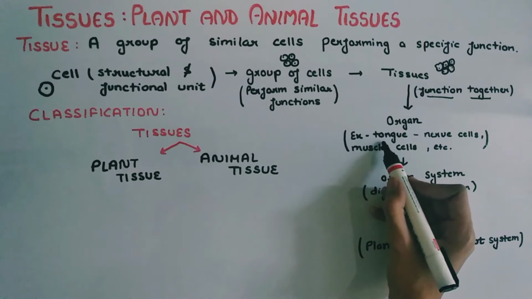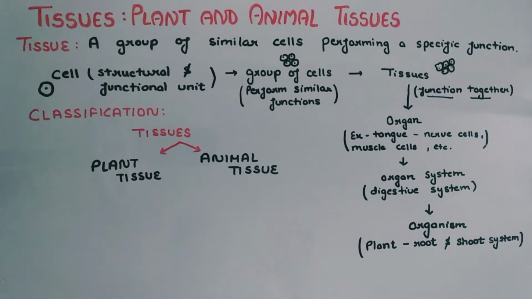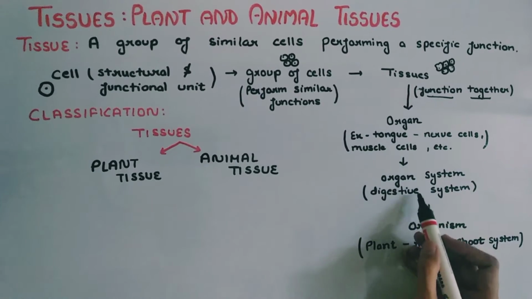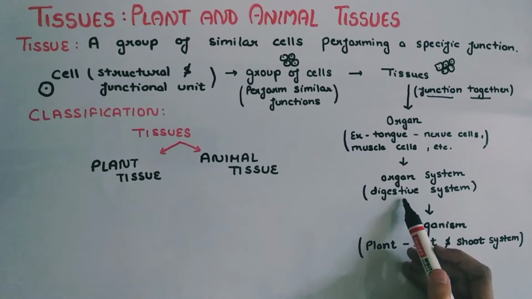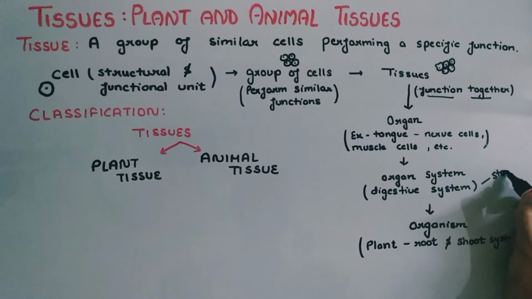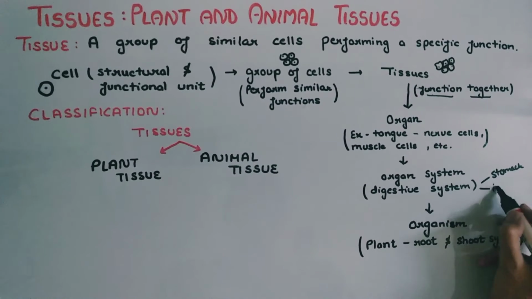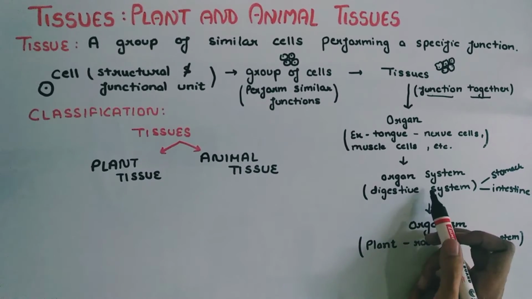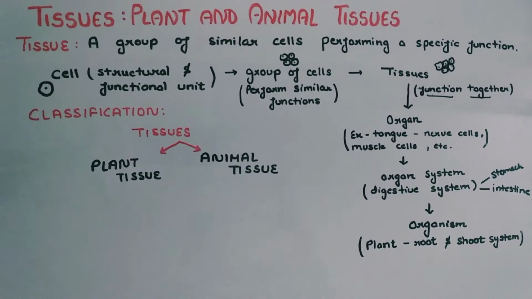For example, here we have the example of the tongue. Our tongue contains various groups of tissues like nerve cells, muscle cells, epithelial cells, and we know that a number of cells form tissues. Various organs contribute to form an organ system. For example, we have the digestive system. Our digestive system contains various organs like the stomach and the intestine. Similarly, an organ system is a group of organs, which function together.